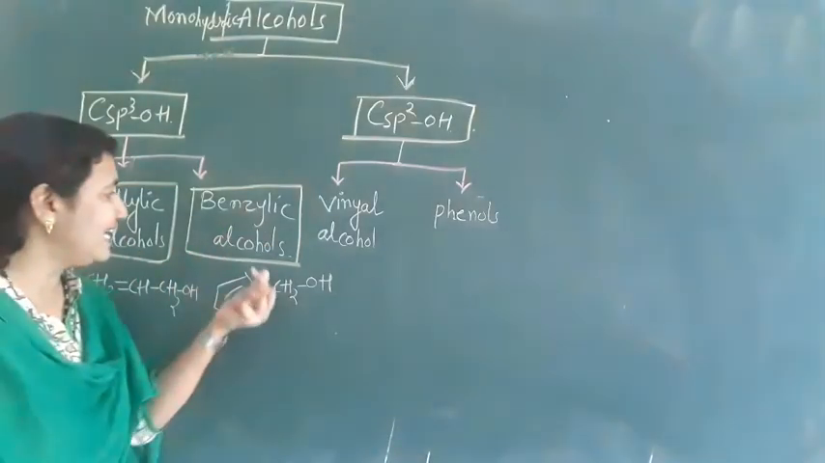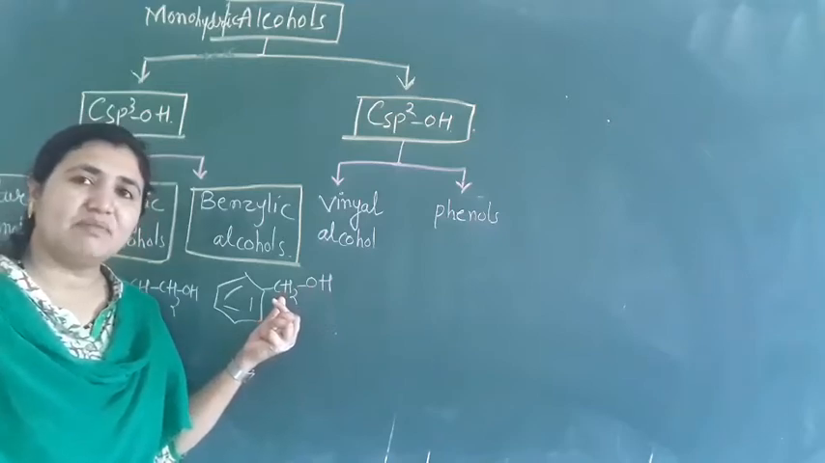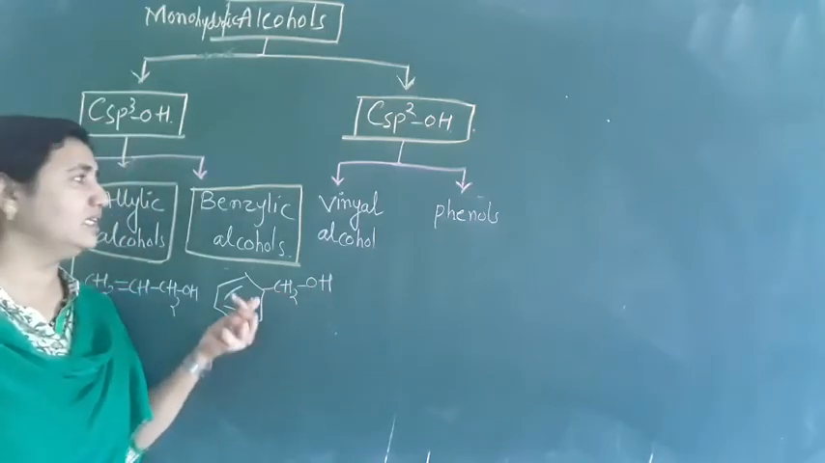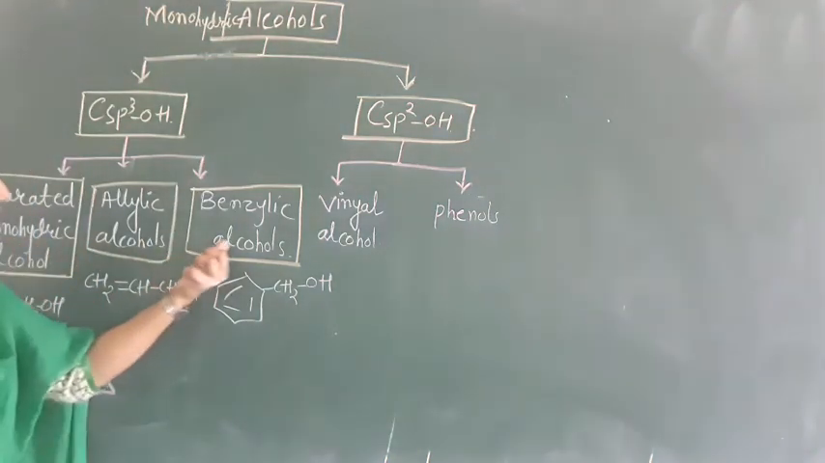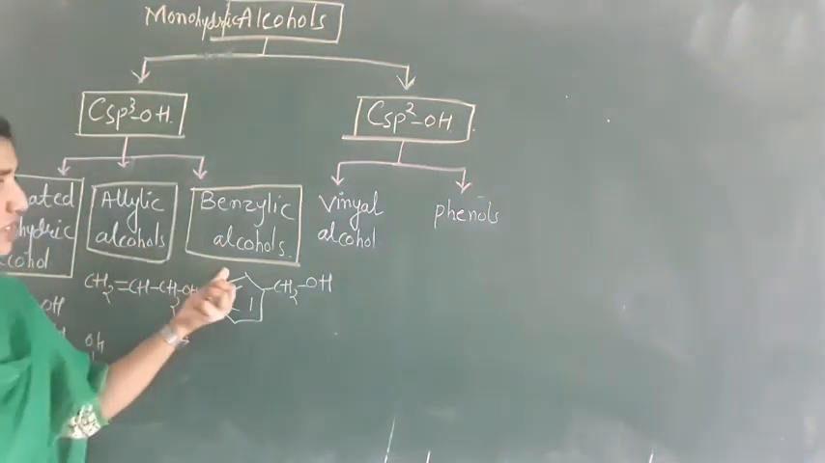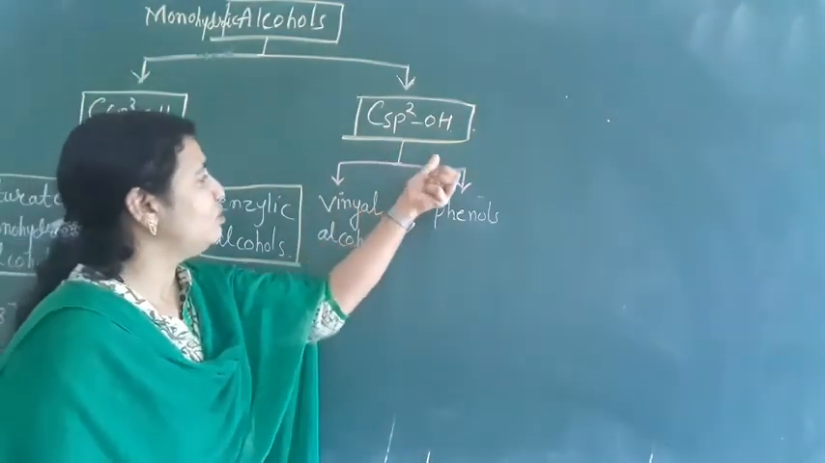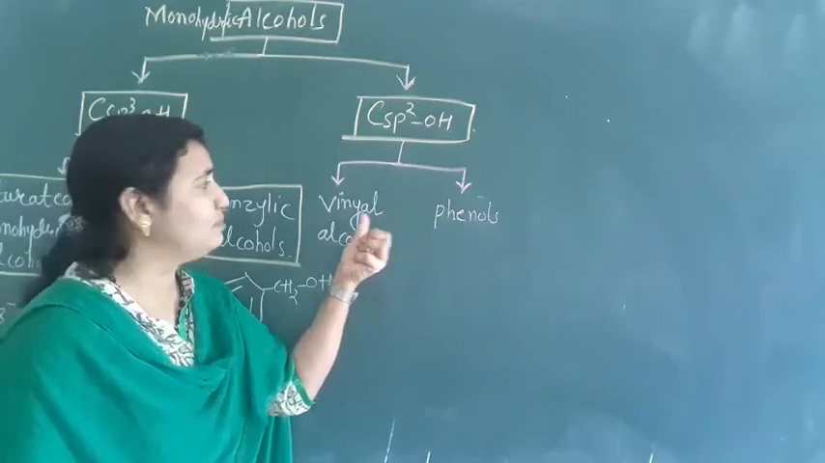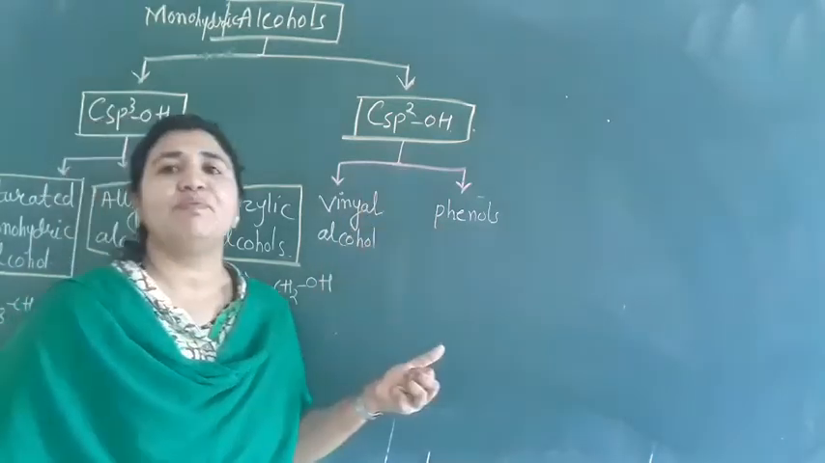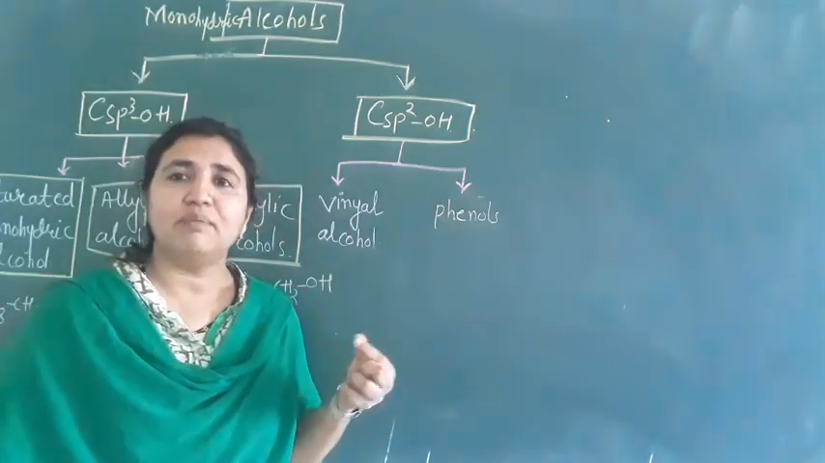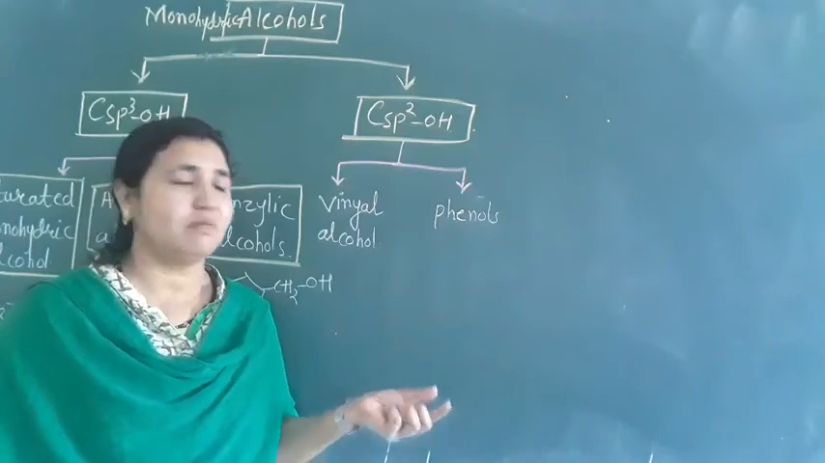And next we have benzylic alcohols. The OH group is attached to the sp3 hybridized carbon atom next to the aromatic ring. It is called benzylic alcohols. All these three types have primary, secondary and tertiary alcohols, as I have already explained. Next we have C-sp2-OH. These are also two types, vinylic alcohol and phenols. In this type, the OH group will be attached to the sp2 hybridized carbon atom, directly bonded to the carbon-carbon double bonded atom.